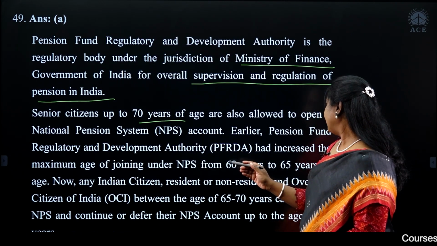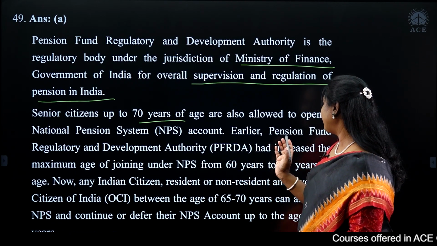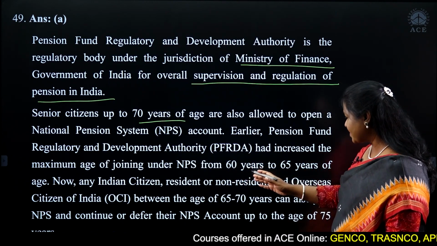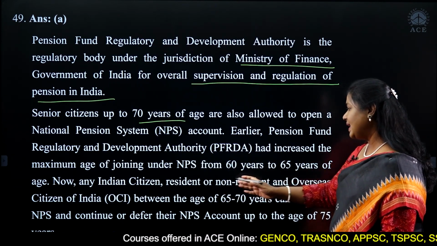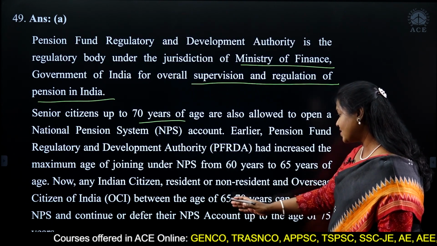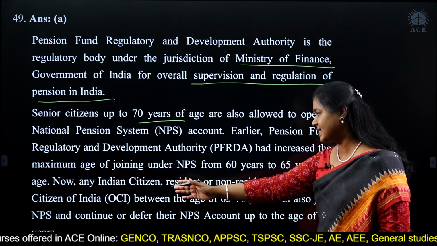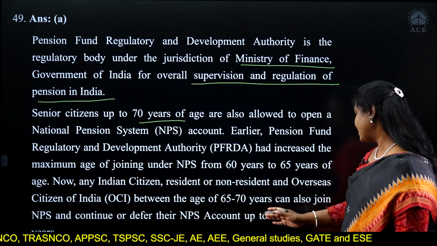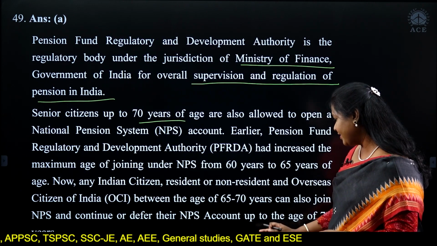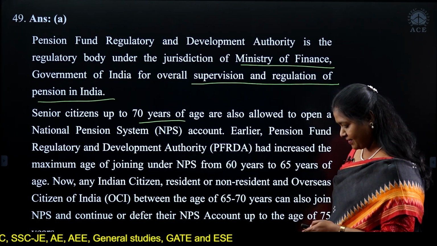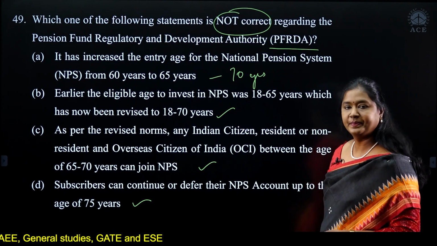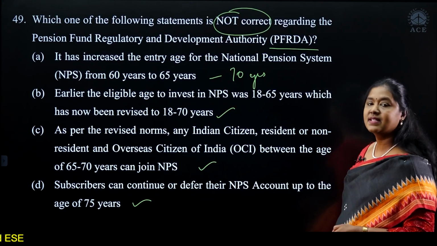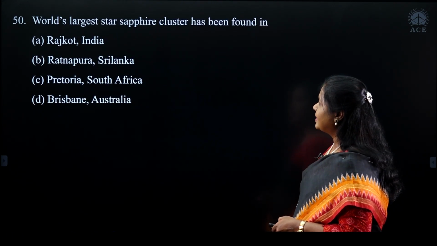Previously, the pension fund regulator, PFRDA, had increased the maximum age of joining under NPS from 60 to 65. Now, any citizen or overseas citizen is allowed up to 70 years of age, and they can also defer their account up to 75 years. That's what we see here. Okay, so the answer is A, this one. That's the wrong statement. Next question.